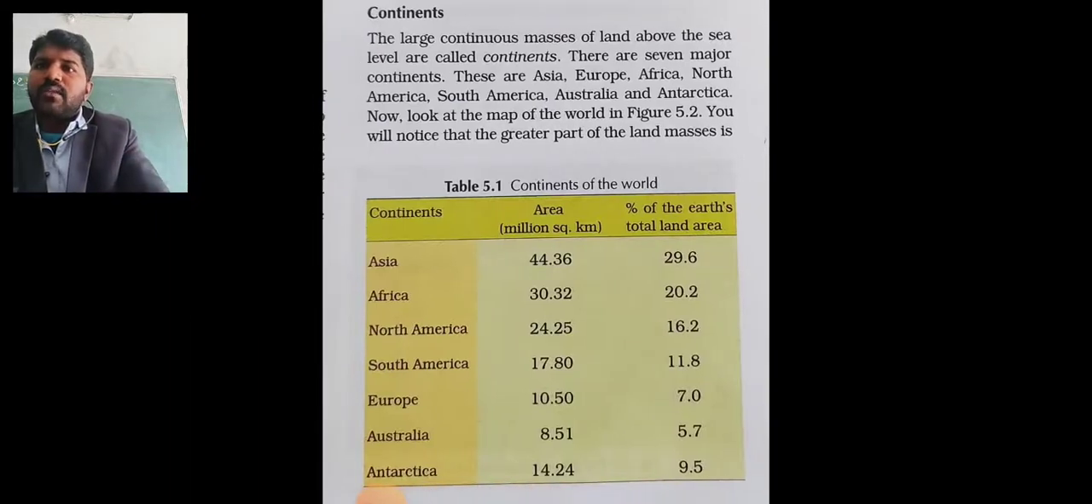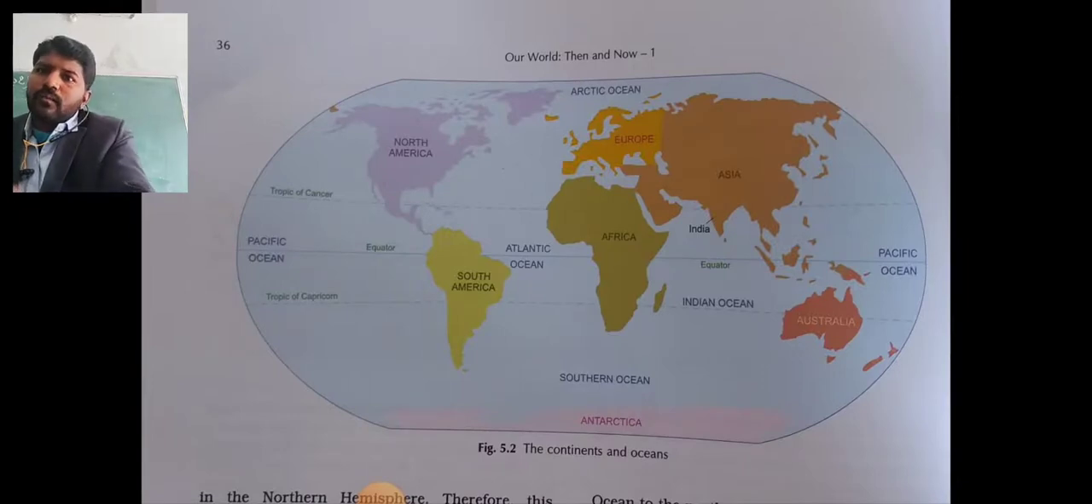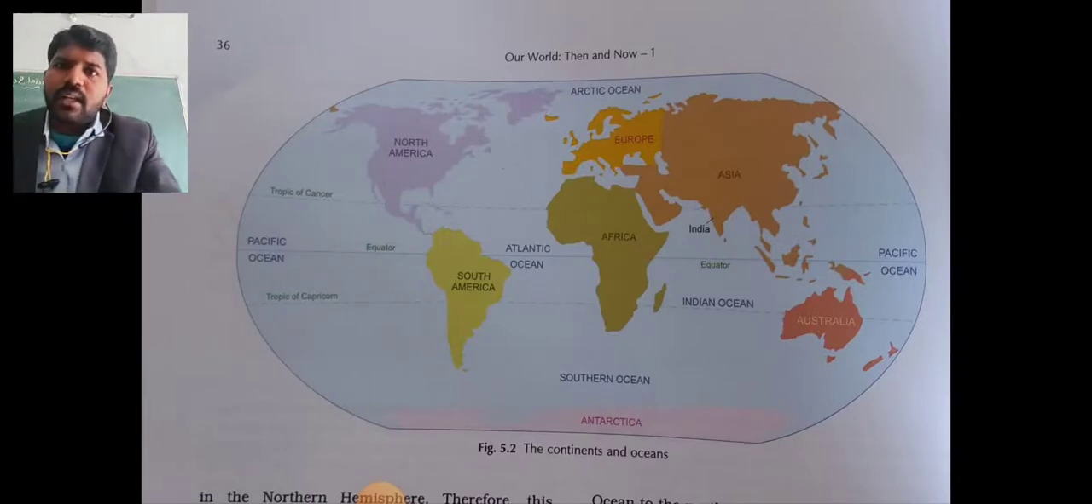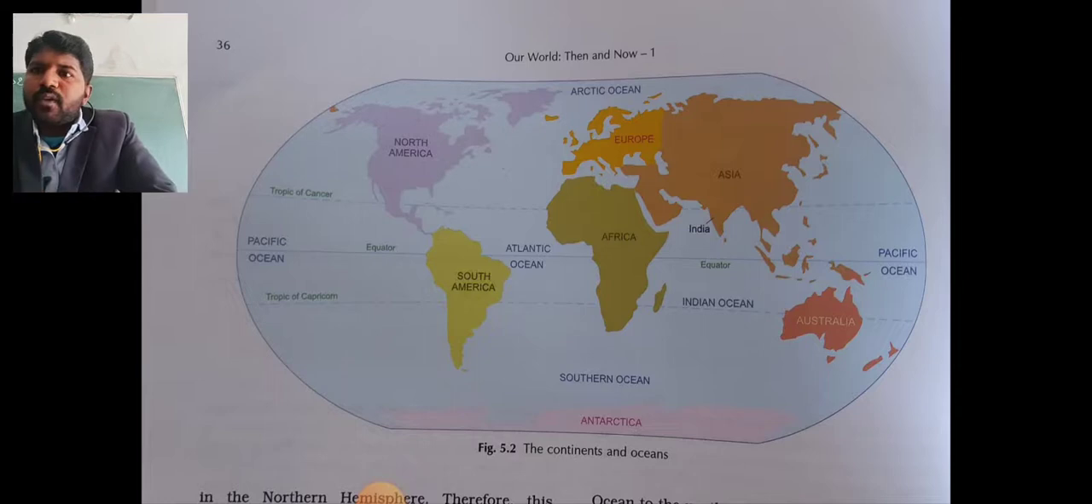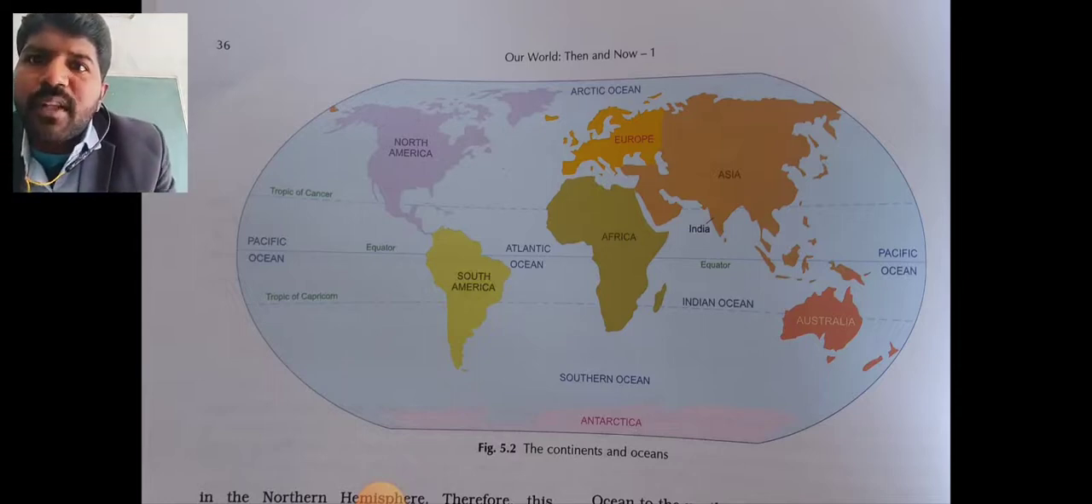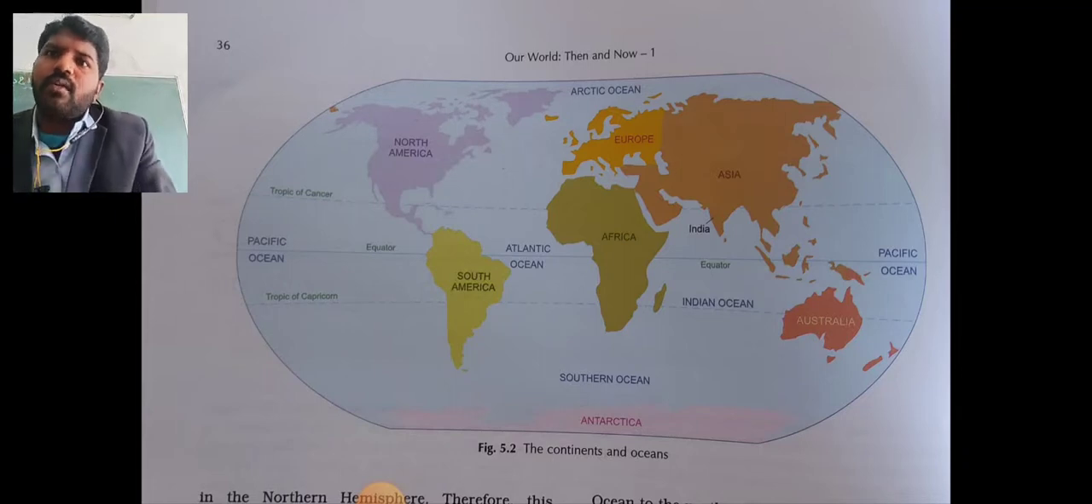Next, the 7 continents in the world are Asia, Africa, North America, South America, Europe, Australia and Antarctica. This is what we saw. Asia is the biggest continent in the world. You can see the map and understand this. The Pacific Ocean is on this side, and the Indian Ocean is also there near India.